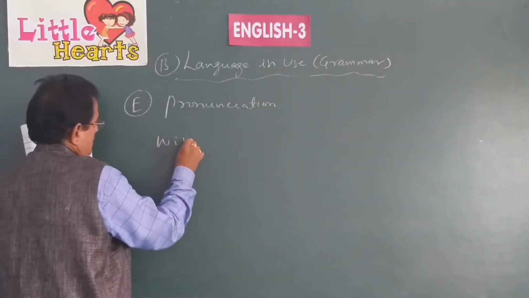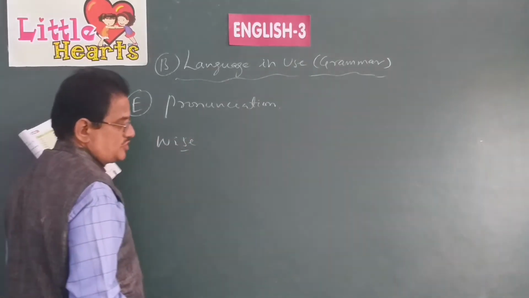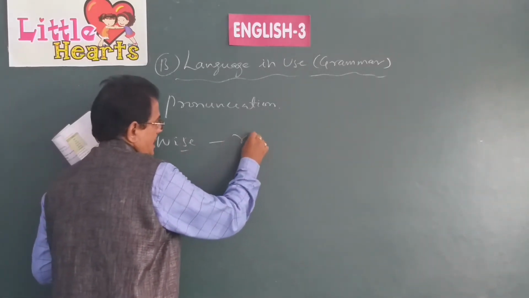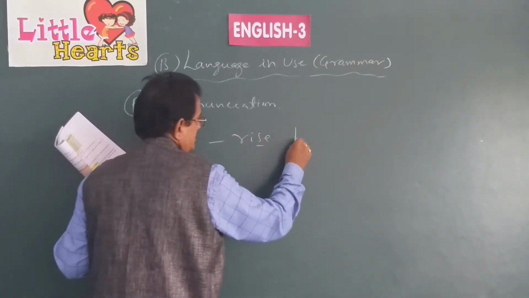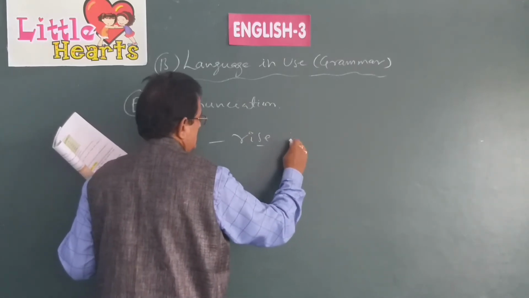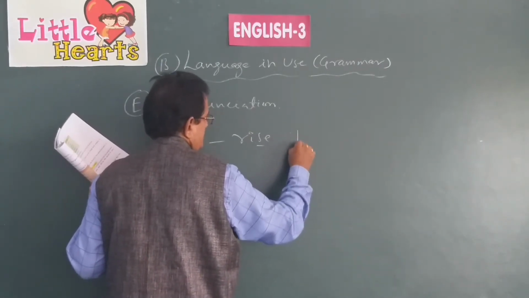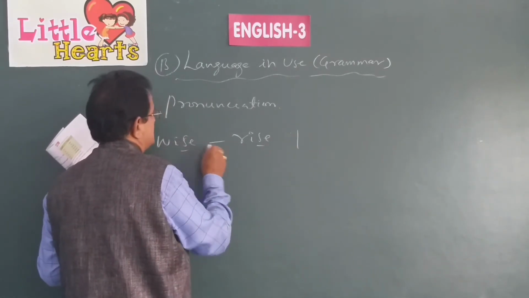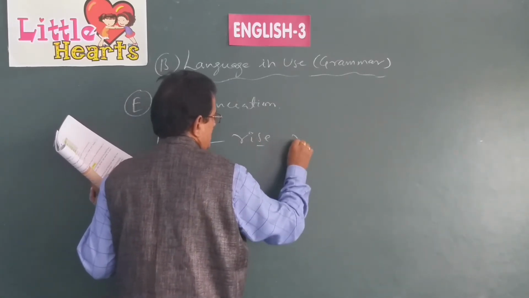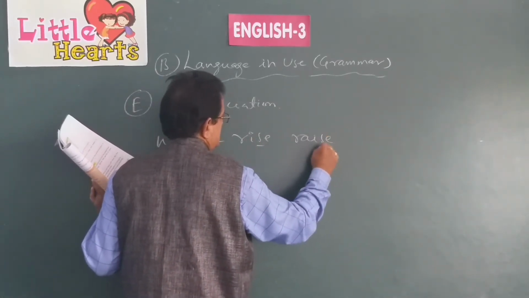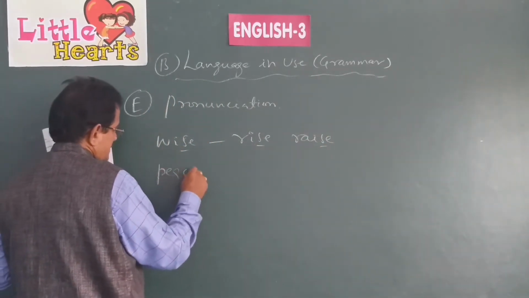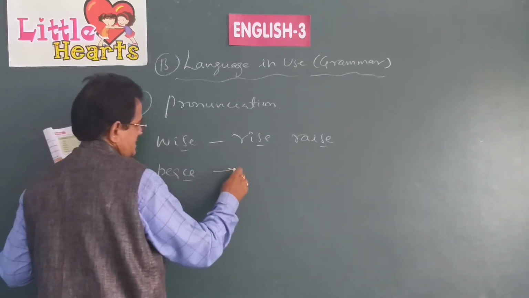Wise. You have to write two words at least in which the letter S gives the sound of Z. Okay, look at this. Rise. Wise, rise, raise. In this also it is pronounced as Z. Look at this word peace, in which C is pronounced as S.